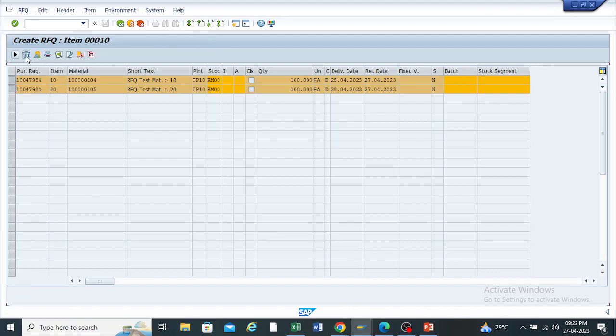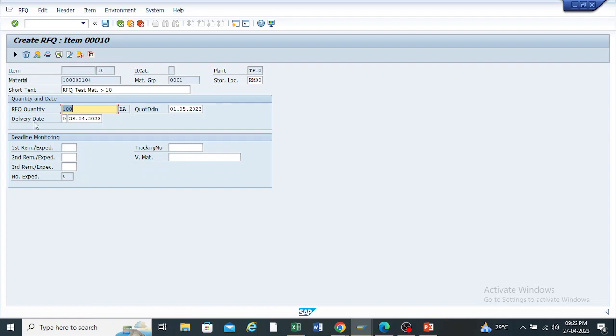After selecting this, the screen of the RFQ will open here. So for this material, this much quantity I require. Okay. So if you want the details here, just click on it. Here the same is coming here. Okay.